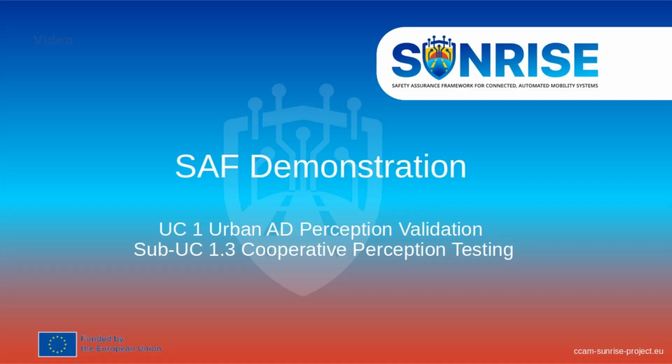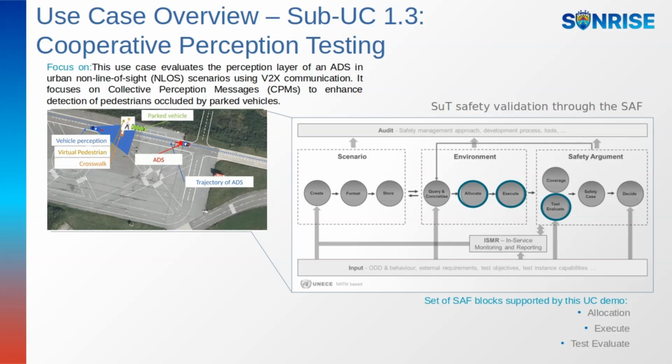The SUNRISE team welcomes you to another video that is part of a series which explains results of the use case 1.3 cooperative perception testing that demonstrate the successful application of the SUNRISE Safety Assurance Framework. This use case evaluates the perception layer of an ADS in urban non-line-of-sight scenarios using V2X communication. It focuses on collective perception messages, CPMs, to enhance detection of pedestrians occluded by parked vehicles.